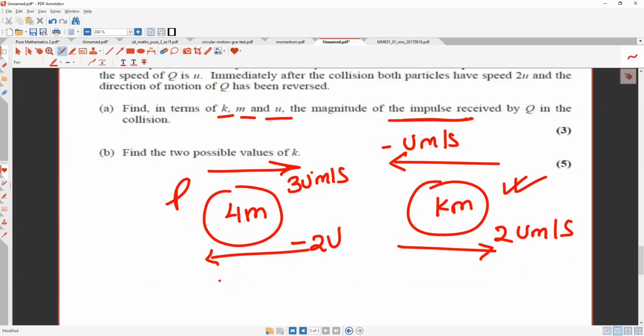Okay, so what is the impulse? Impulse is equal to mass km times (v minus u), with final velocity positive, minus u.